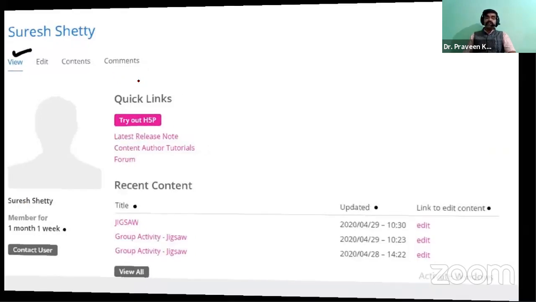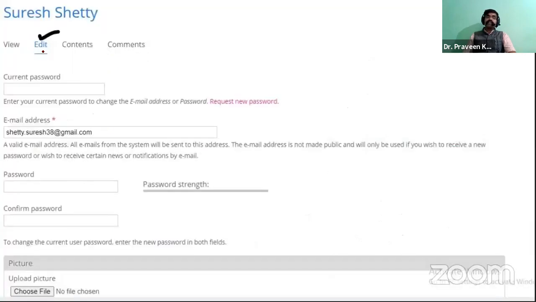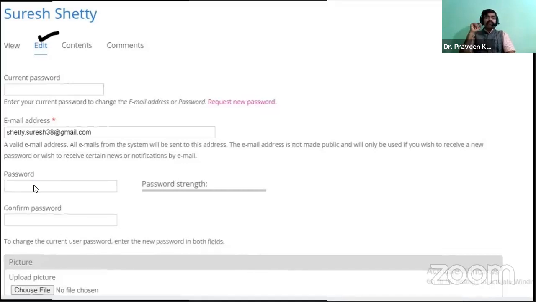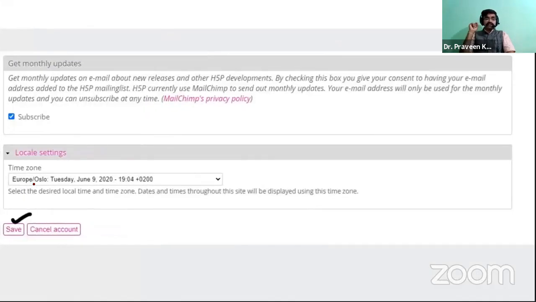And next, if you come to edit, it will allow you to edit your account. If you provided an email ID, you can change that email ID. If you wish to create your own password, or change your password, it will allow you to change the password. So that is related to editing your account. After editing the information you have to save, otherwise it will not be saved in your H5P ID.